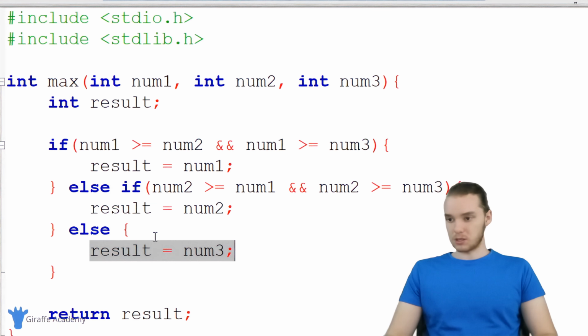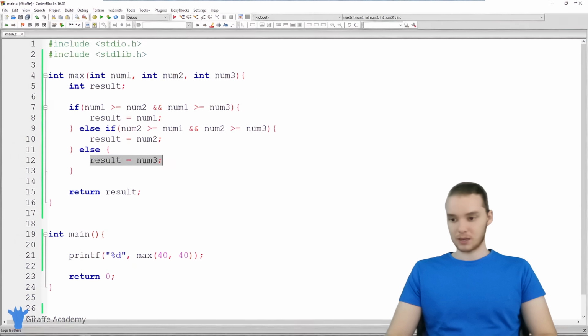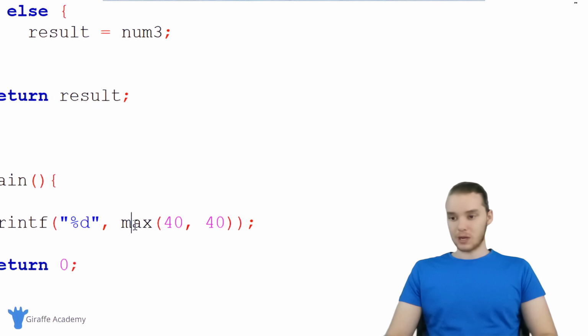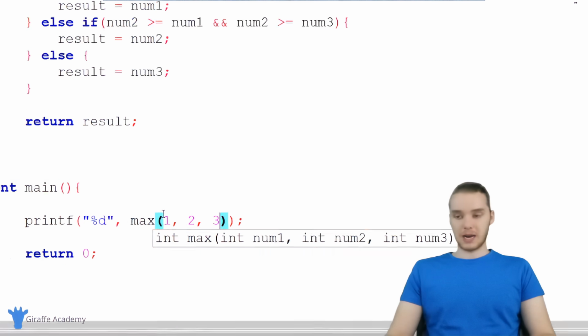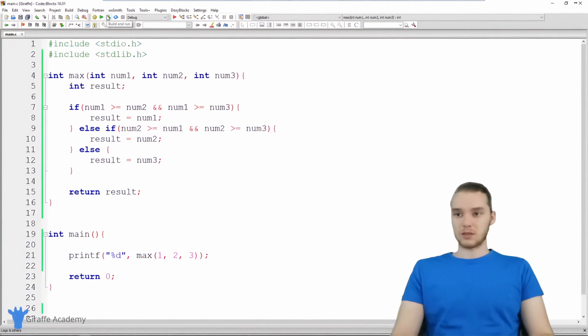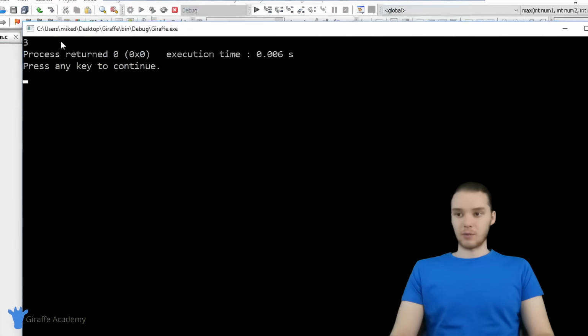So this looks good to me. Let's test this out and see if it works. So now when we call max, we need to include 3 numbers. So why don't we just do 1, 2, and 3. And this is basically going to spit out the biggest one, which should be 3. So let's run our program. And you can see over here we get 3.